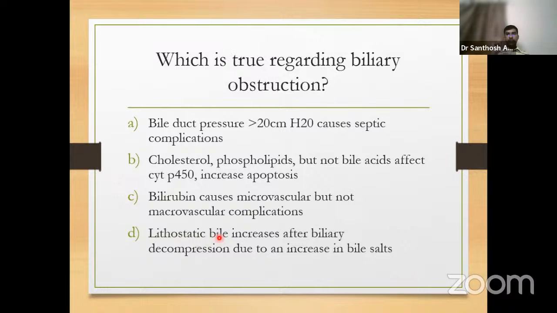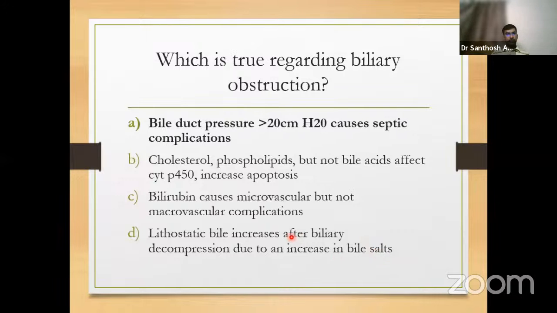Lithostatic bile. See, we all know that particularly when we decompress using an ERCP stent, when we put a small plastic stent, these tend to get clogged easily when compared to placing a stent in a non-obstructed patient. This is because the production of cholesterol and phospholipids resumes earlier once the obstruction is relieved. The bile salts and bile acid formation happens slightly late. So when cholesterol and phospholipids are more, it is more of a lithostatic bile, and that happens due to a relative decrease in the bile salt.